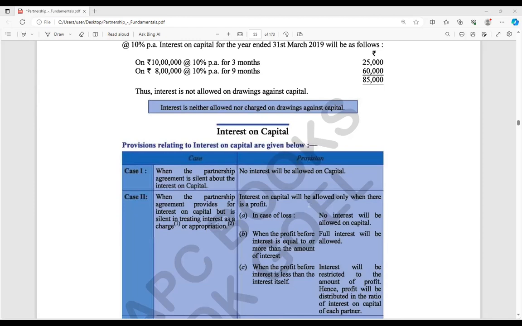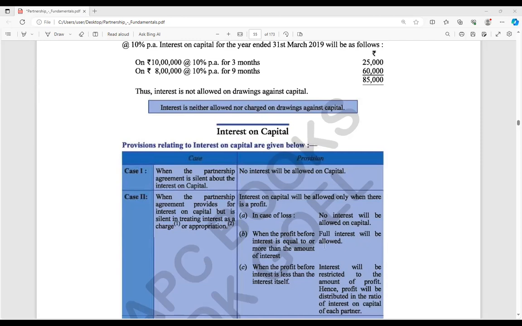Let's see. Interest on capital will be allowed only when there is a profit. That point is clear. We have seen that in case of loss, interest on capital as well as salary, commission, bonus, we are not at all charging, not at all giving anything, right? So in case of loss, no interest will be allowed on capital. Next, when the profit before interest is equal to or more than the amount of interest, at that time full interest will be allowed.